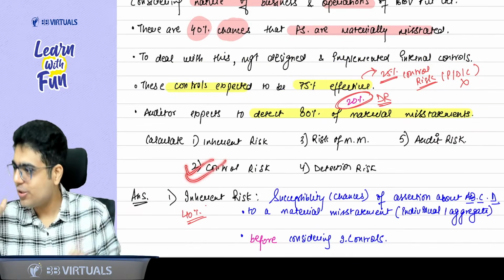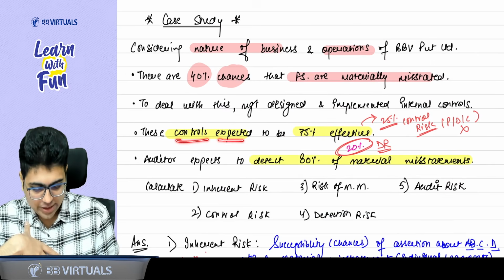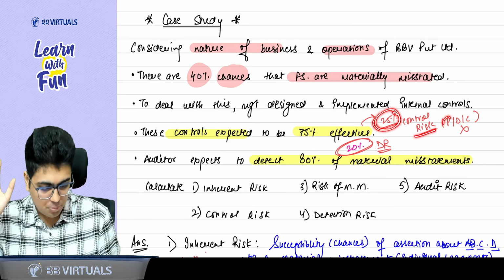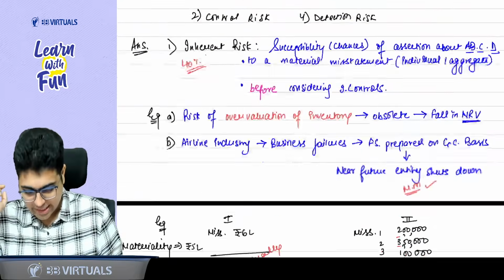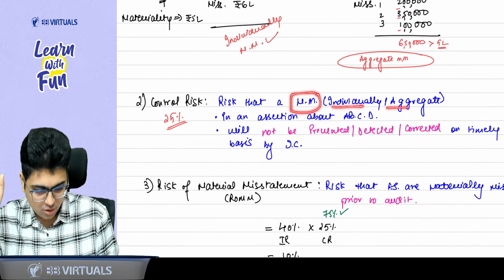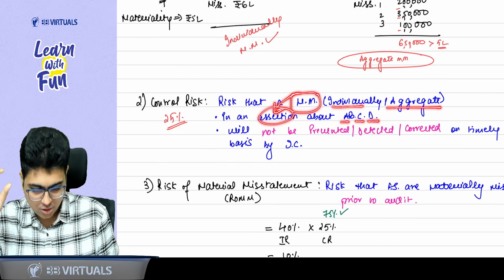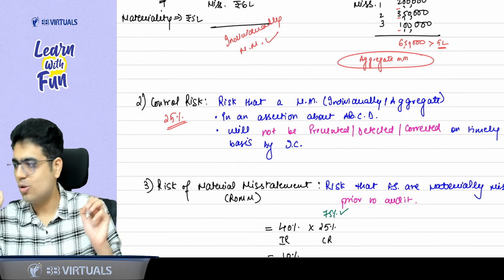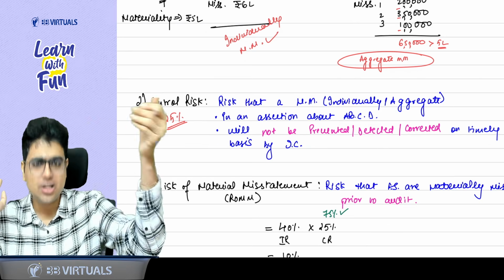Now the second risk that you need to calculate here is control risk. It says controls are expected to be 75% effective. So can I say 25% chances are that they will not be able to prevent, detect or correct the misstatement? Yes, sir. So control risk is 25%. Control risk is the risk that a material misstatement, individually or in aggregate, in the assertion related to account balance, class of transaction or disclosure, will not be prevented, detected or corrected by the internal control.